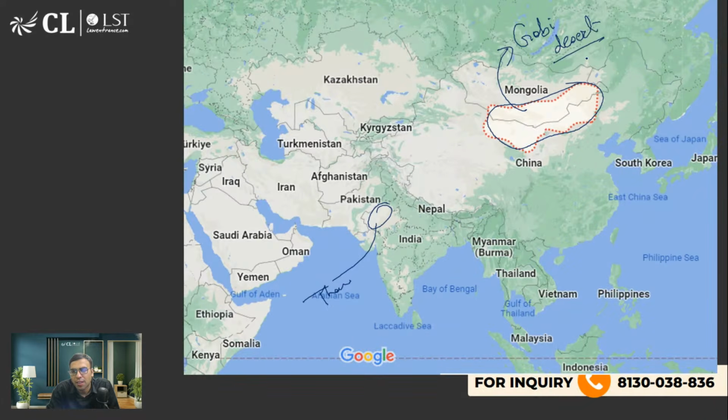Now there is a river which goes like this. Something like this. What is that river called? It crosses from the Gobi desert. What is that river? I am writing this river as A. What is this river A? This river is famously called the Sorrow of China. Which river is being talked about?